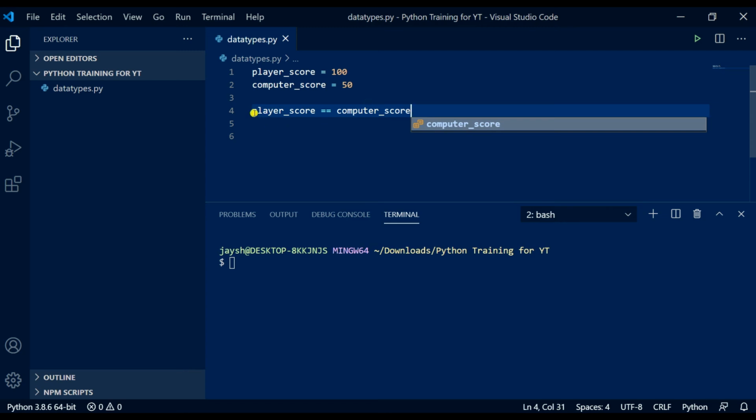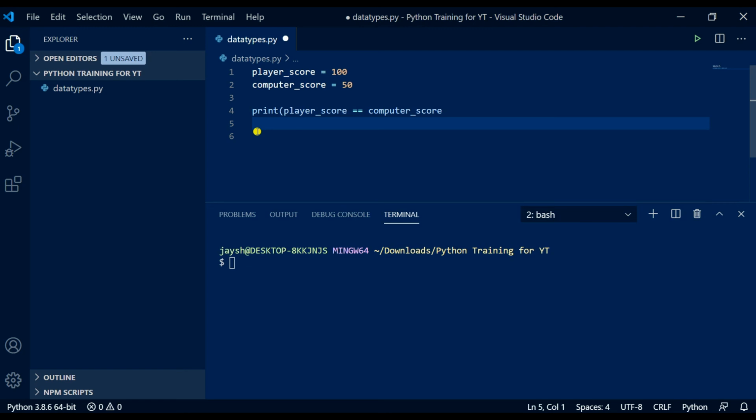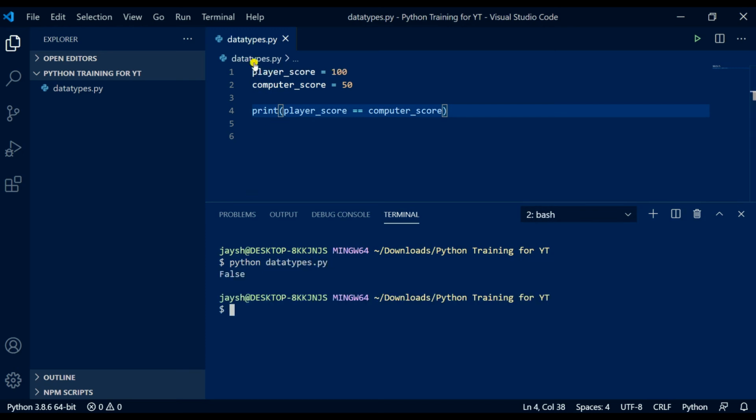Control S, save. Let's print that. Let's see what it gives us. Control S, save. Let's run that in our terminal. Python data types.py run. False.